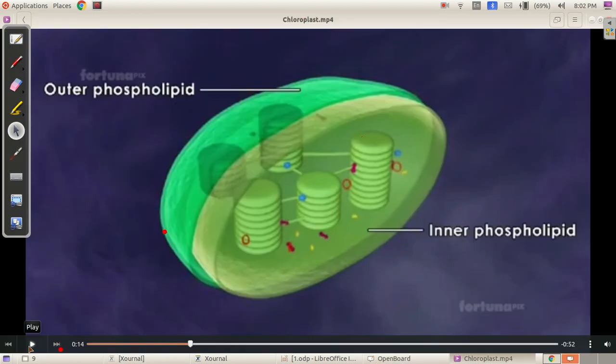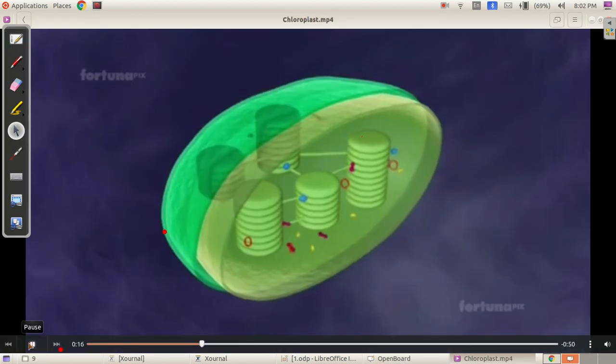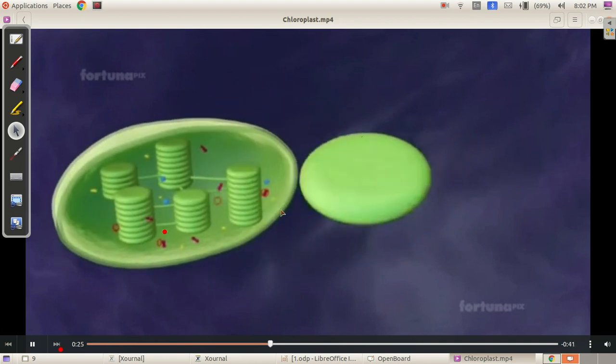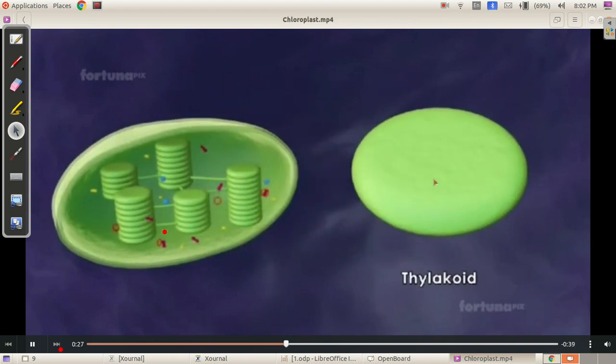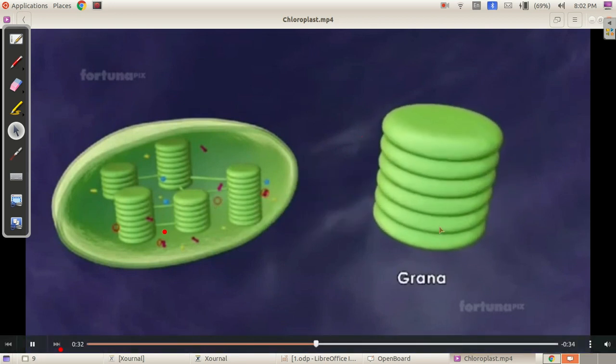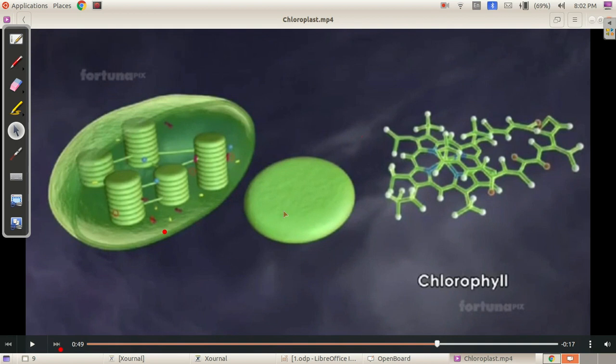Okay. Chloroplast structure. The fluid part is called stroma, and this disc shaped structure is called thylakoid, and they are arranged like this, that is called grana. In this disc shaped structure, chlorophyll is present.